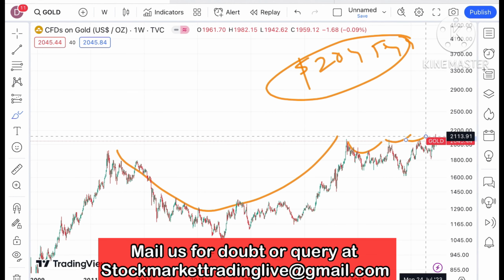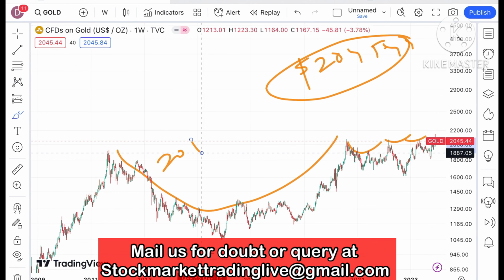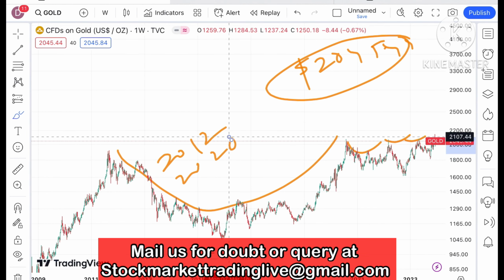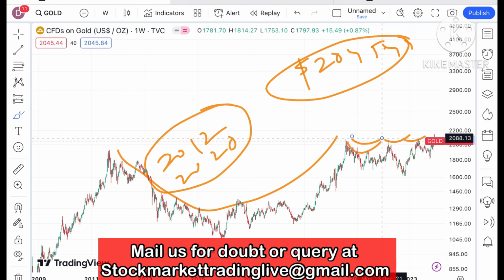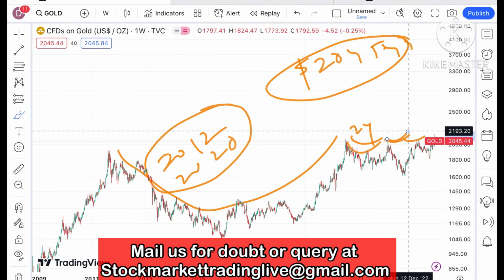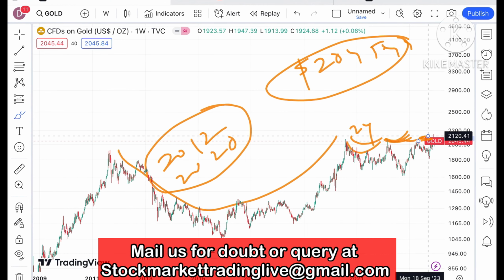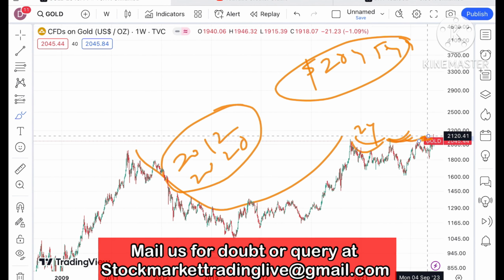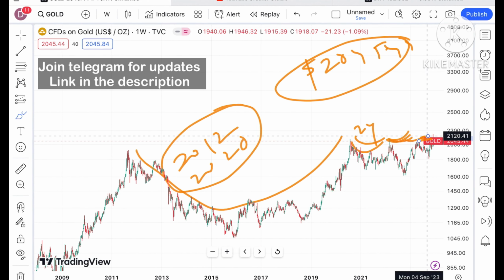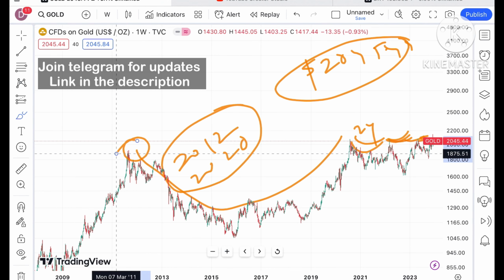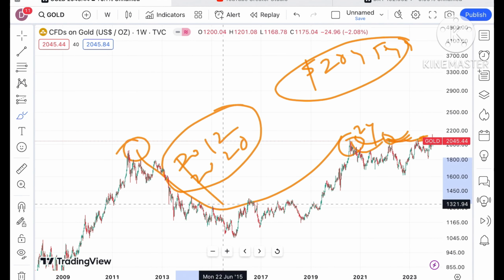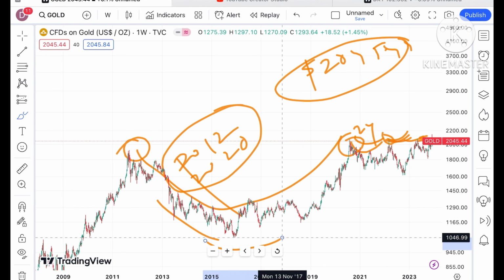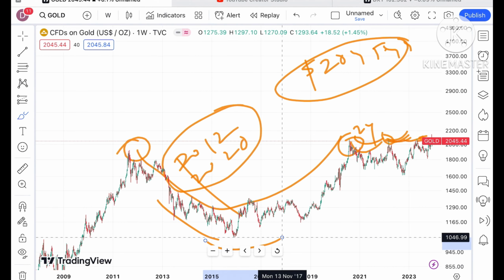There are three similar patterns formed, from 2012 to 2020. This is a 2 year pattern, an 8 month pattern, and a pattern of about 5 or 6 months. What are the similarities? I keep repeating in most of my videos that whenever it hits a high, a fall comes, then a swing forms, and that is where it goes upside.